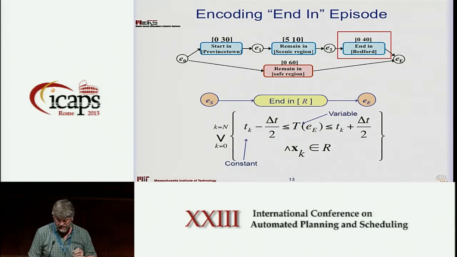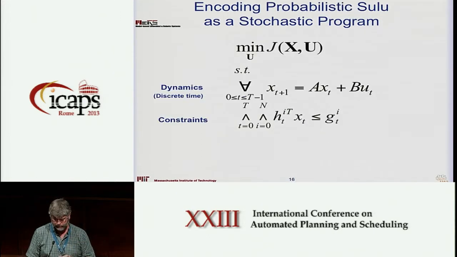Because we discretize time, our schedule may not exactly match up with the discretization. So we've basically said that we need to be able to satisfy that constraint within the time resolution of our time step, which is delta. And it's the same for the other episodes. Now, what this talk is about is how to deal with the stochastic problem. So in the case of the stochastic problem, we start with a deterministic problem, right?